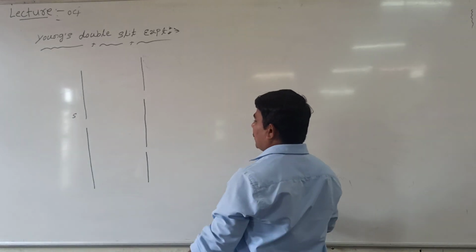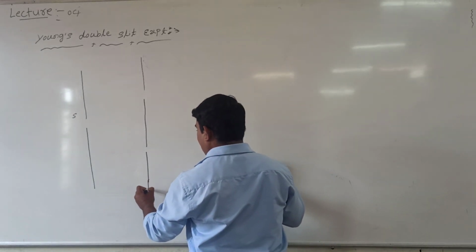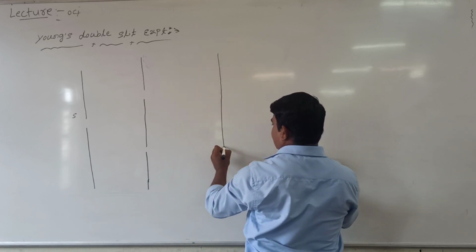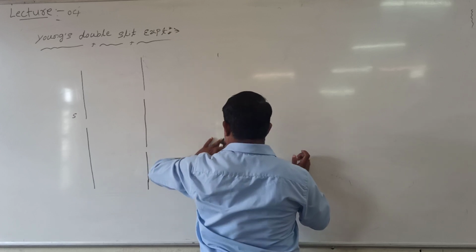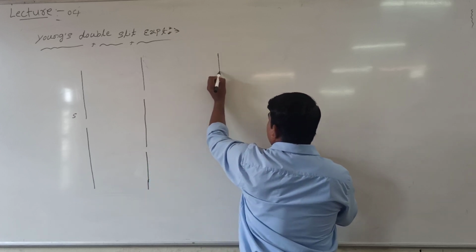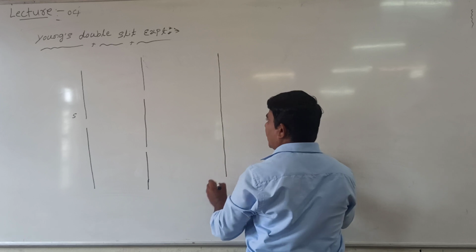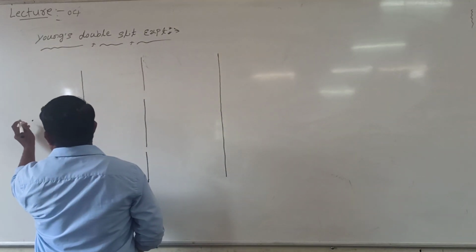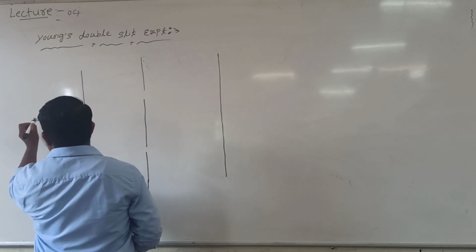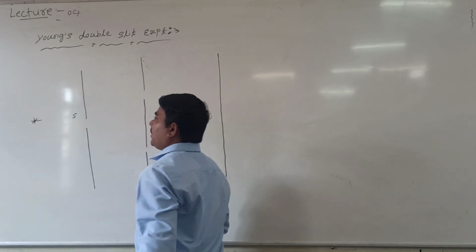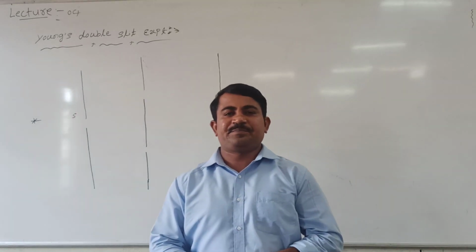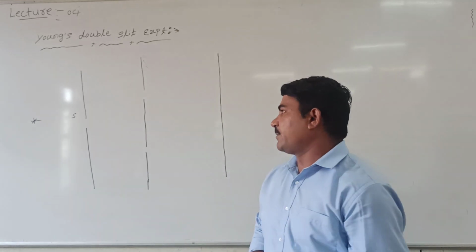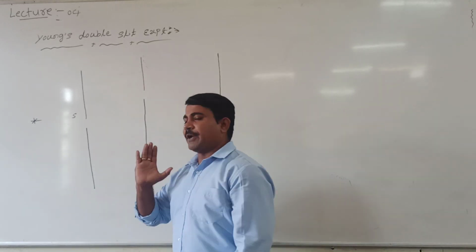And a screen. This is the screen, and here is the monochromatic source of light. So from this source many waves are coming. Already we know that waves go perpendicular to the wavefront. See here, it is a very simple arrangement. Let us take the monochromatic source of light.